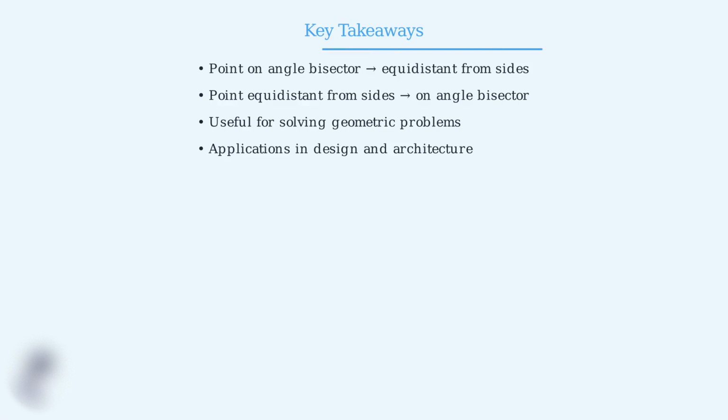The angle bisector theorem and its converse are powerful tools in geometry. Remember, any point on an angle bisector is equidistant from the 2 sides, and conversely, any point equidistant from 2 sides lies on the angle bisector. These concepts help us solve problems in coordinate geometry, triangle properties, and real-world applications like architectural design.